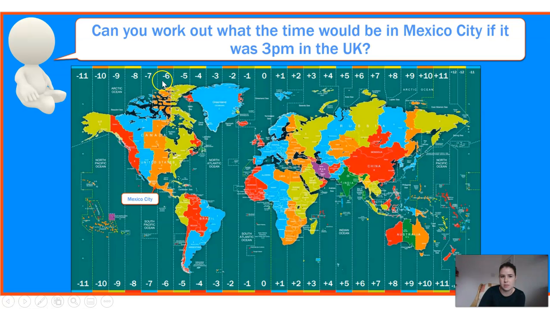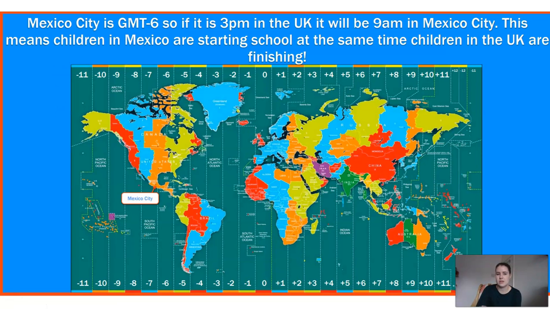Now, if you look very carefully, it's any of the ones here that are in orange. So it actually comes under the GMT -6. So we are here in the UK at 3 p.m. Can you tell me what time it is in Mexico City? So Mexico City being -6, if it's 3 p.m. in the UK, means it'll be 9 a.m. in Mexico City. Well done if you got that correct.